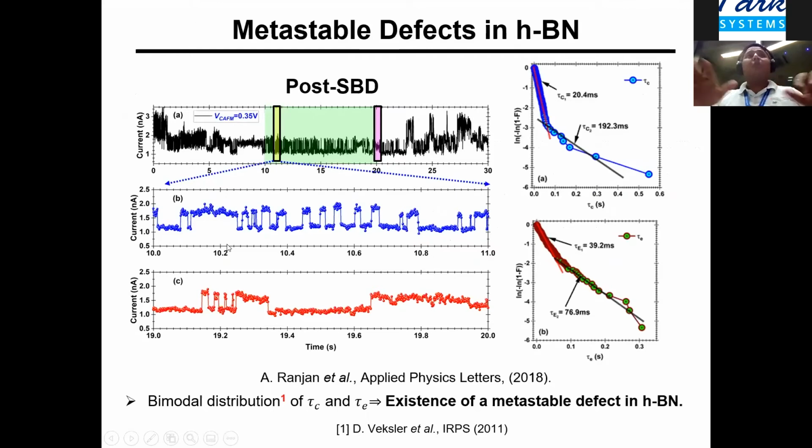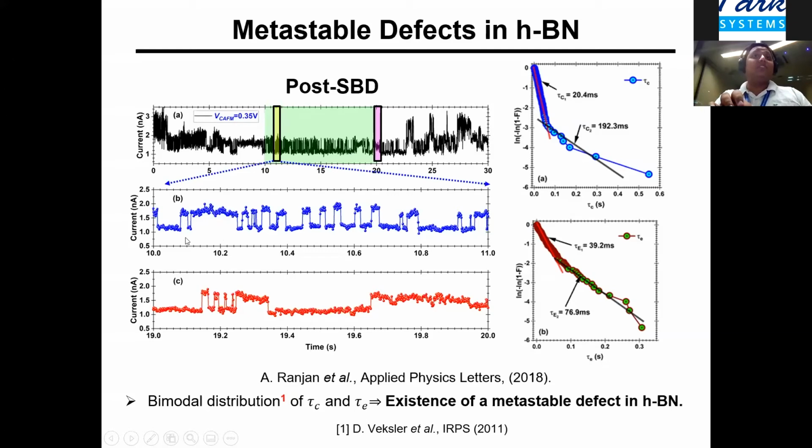One can also probe some exotic properties of the defects. For example, a metastable defect. What it essentially means is that a defect has two energetically favorable positions in the energy landscape, and the defect will change its time constant over a given period of time. So you can see that over this small window, we have a 2-level RTN, and if I zoom in on these two regions, you can see that the current levels are the same, but the time